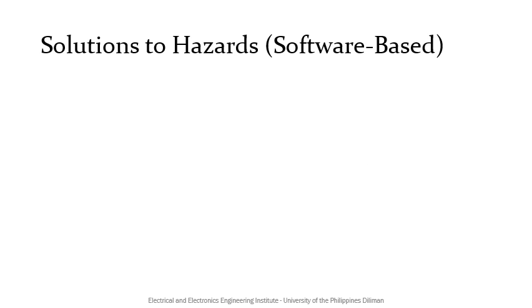We now have an idea of what hazards are and how they occur. The next step is to determine what to do with these hazards, or give solutions, so that the pipeline data path and the program can proceed as intended by the programmer. The solutions can be divided into software and hardware solutions. Starting with software solutions, we can reorder the instructions to avoid hazards. This is a software solution as it tries to modify the assembly program instead of the processor hardware.